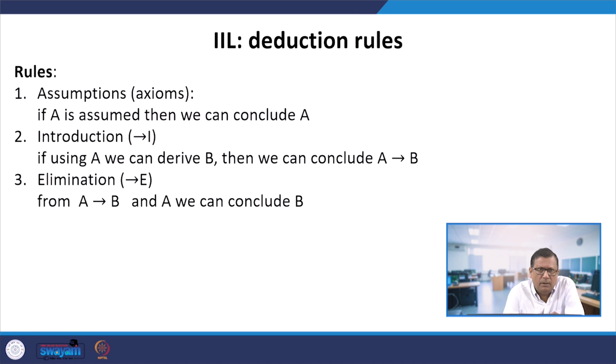Now, arrow E eliminates the arrow: from A implies B and A, we can conclude B. These are the three rules, and essentially two of them, arrow I and arrow E, correspond to the rules that we had in T A lambda.